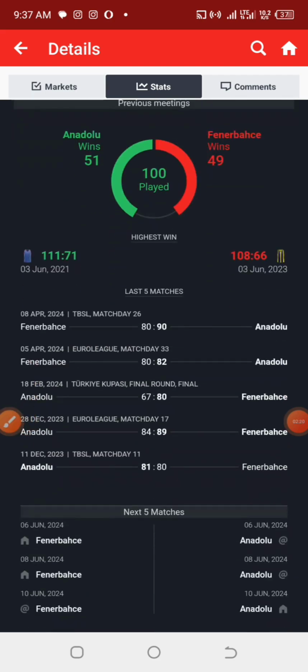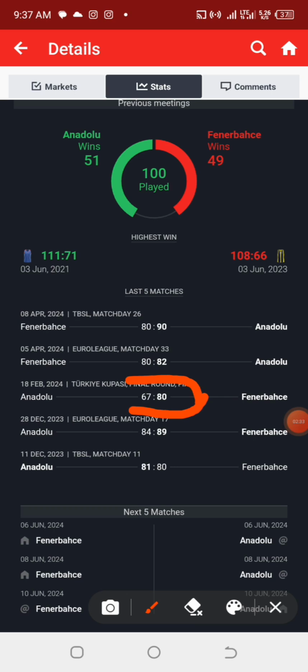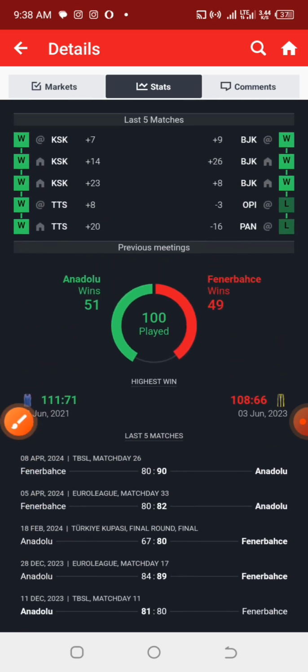Let's check the previous games they've had together. If we look at it very well, we can see they have a common range of outcome, probably around 160, but their lowest point is 147. So the range is mostly around 160, 170, like that. Now let's see their head-to-head new.